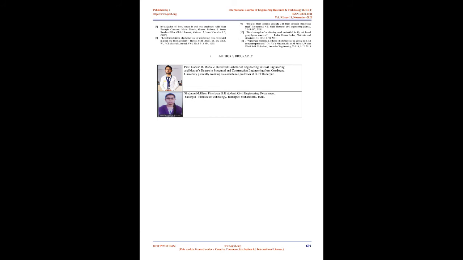Assuming a uniform bond stress distribution over the embedment length in concrete, the average bond stress between the reinforcing bar and the surrounding concrete, tau b, was calculated as P divided by pi times dB times Lb, where tau b is the bond stress in MPa, P is the applied load in N, dB is the diameter of bar in mm, and Lb is the embedded length of bar in mm. Conclusion. 1. The maximum bond stress of concrete after replacing cement with lime sludge was found to be 8.09 N/mm2 and 12.26 N/mm2 for 7 and 28 days respectively.